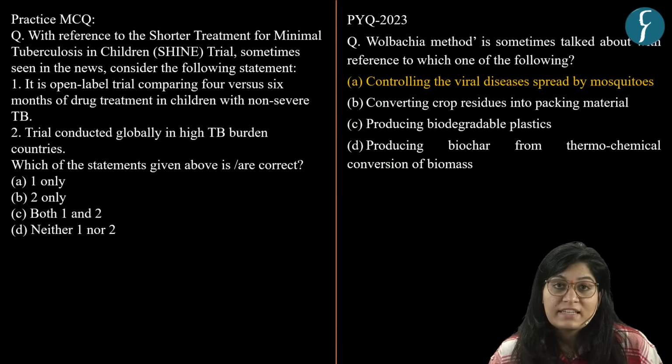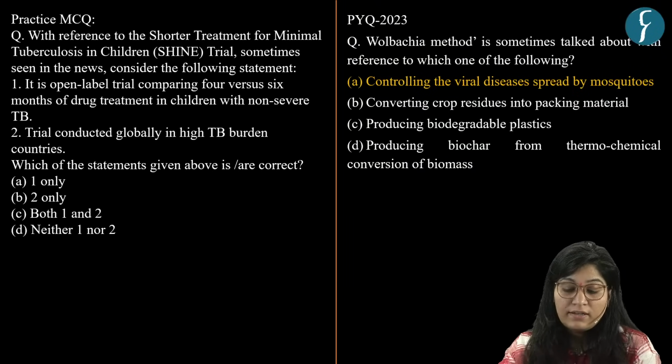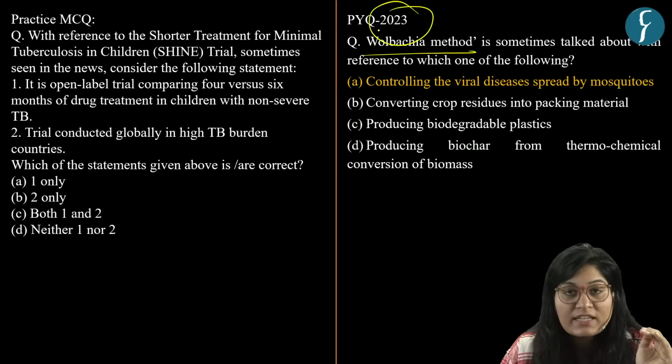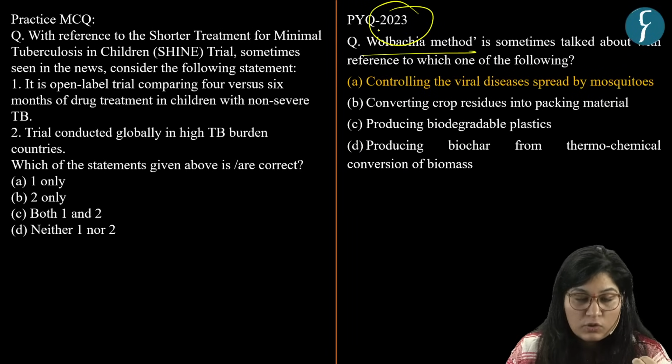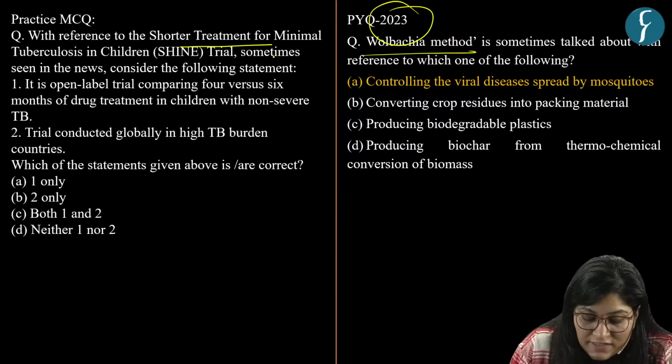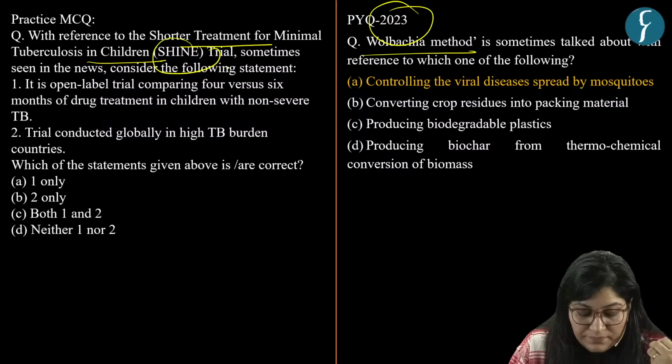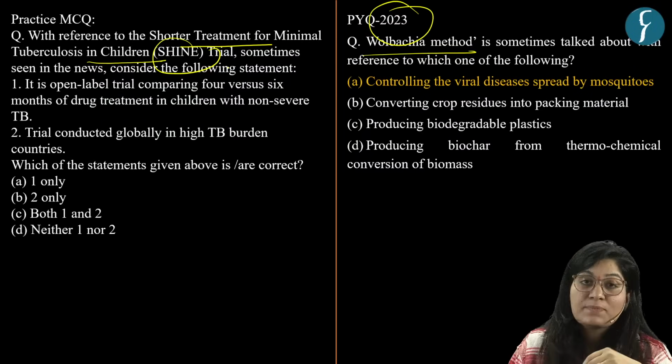On a similar theme of upgradation in the health sector, there was a question based on the Wolbachia method which came in the year 2023. Here we have taken a practice question based on shorter treatment for minimal tuberculosis in children, that is the SHINE trial, which is based on a similar theme.